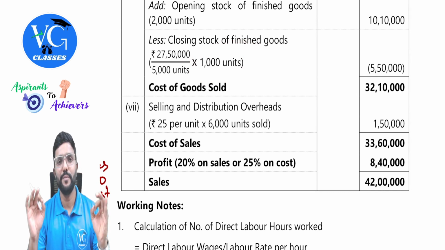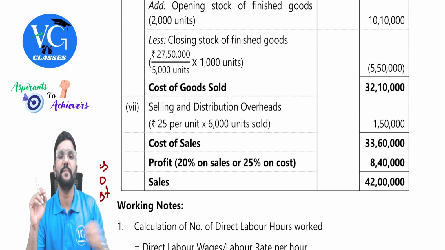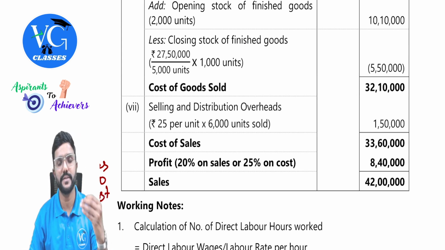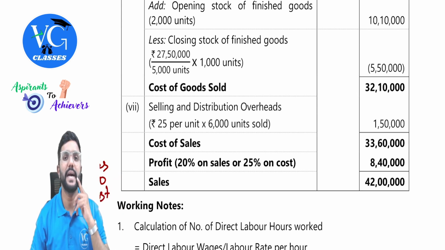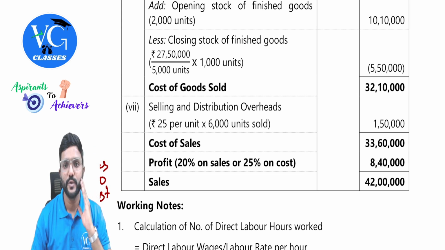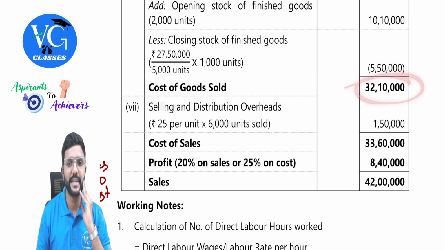Clear? Under the FIFO method, closing stock will always be from the current period of production, guys, because as soon as the year begins, first we will sell the opening stock. Then only we will start selling from the current year's production. Okay, sir. Fine. So we will get cost of goods sold 32 lakh 10,000.